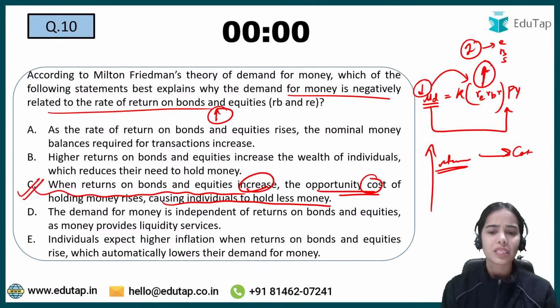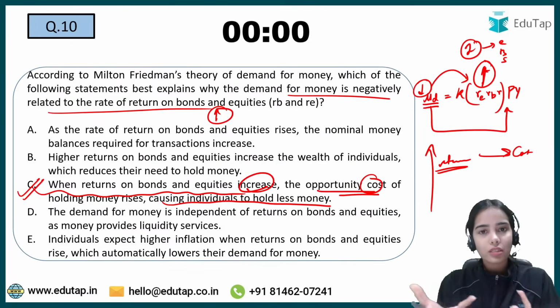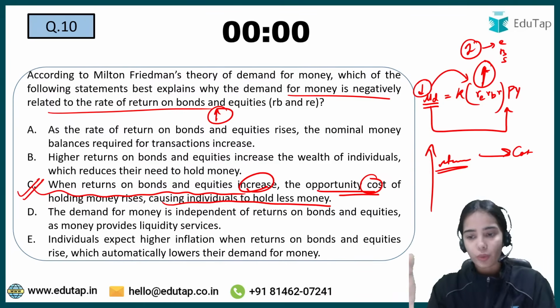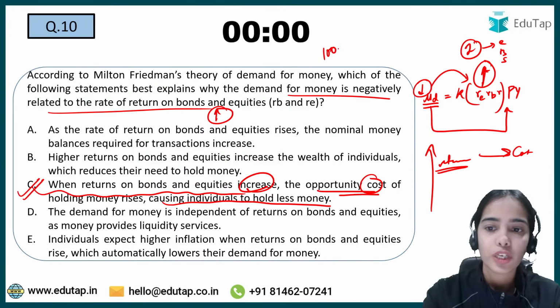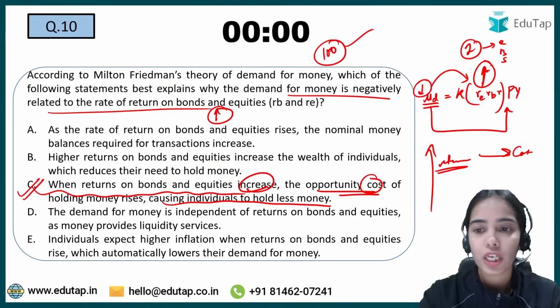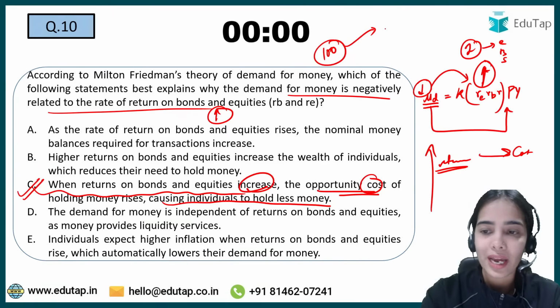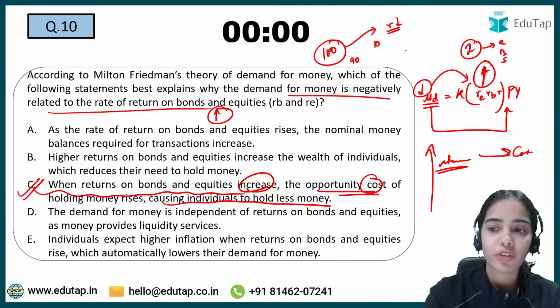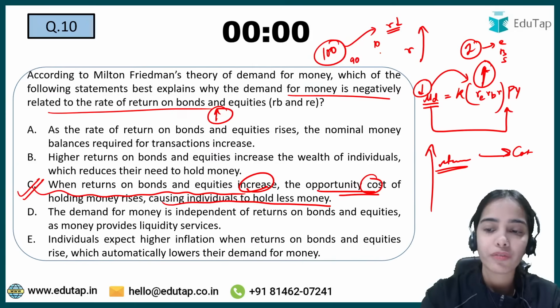All the other statements are saying the opposite or something else. So C is the answer here. If you are getting more returns, you will invest that money, and you will want to hold less money. Okay, so let's say you have 100 rupees, you can hold this money or you can invest this money. When the returns are low, you will invest only 10 rupees and hold 90 rupees. But when the returns are very high, you will invest, let's say, 80 rupees and hold only 20 rupees.